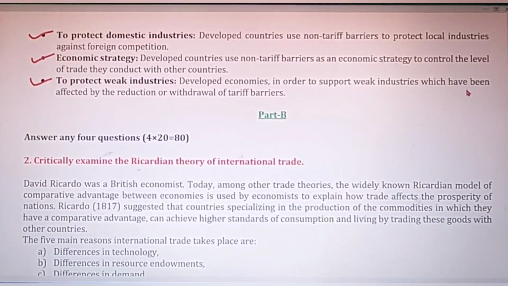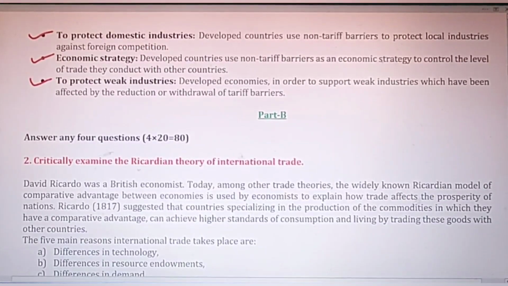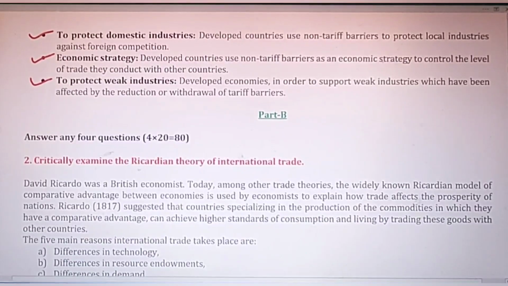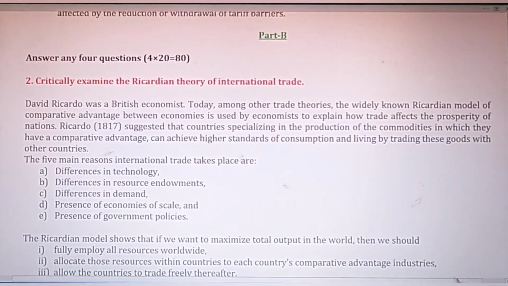Like this you can write, you can expand, you can write some more sentences if your concept is clear. Let's move on to part B.